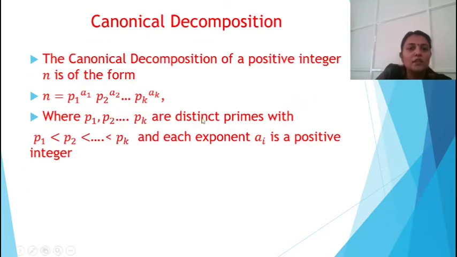Now we have the definition of canonical decomposition. The canonical decomposition of an integer n is of the form n equals p1 raised to a1, p2 raised to a2, etc., pk raised to ak, where p1, p2, etc., pk are distinct primes with p1 less than p2 less than etc. less than pk, and each exponent ai is a positive integer.